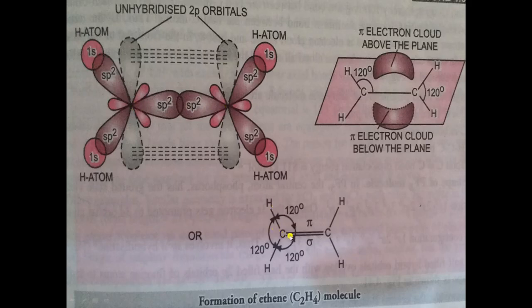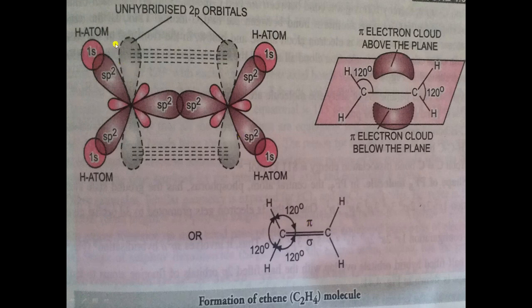As there is a double bond between carbon, one bond is formed by overlapping of these 2 hybrid orbitals, and this is end-to-end overlapping, so this bond is a sigma bond. Okay, so this first bond is formed by this overlapping. Now how is this second bond formed between carbon atoms, which is a pi bond? Think about it.